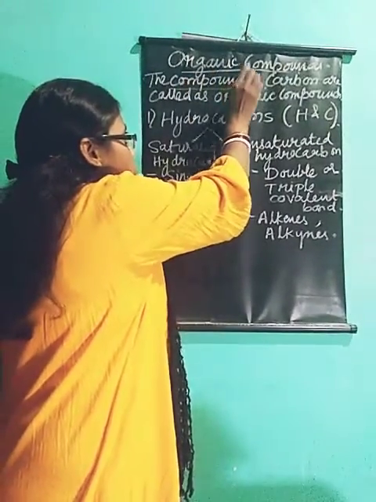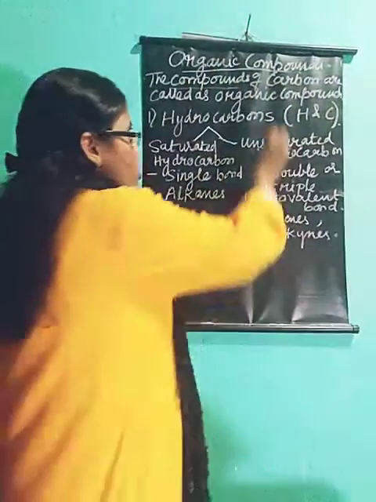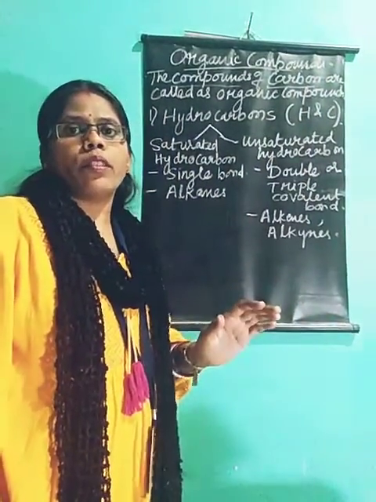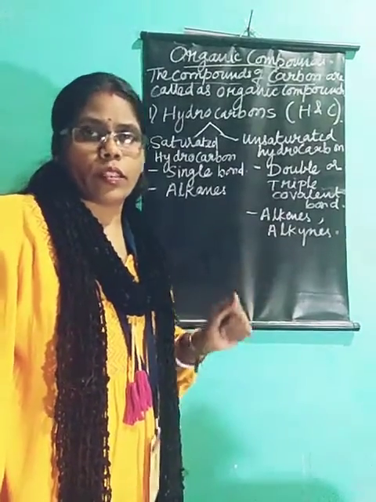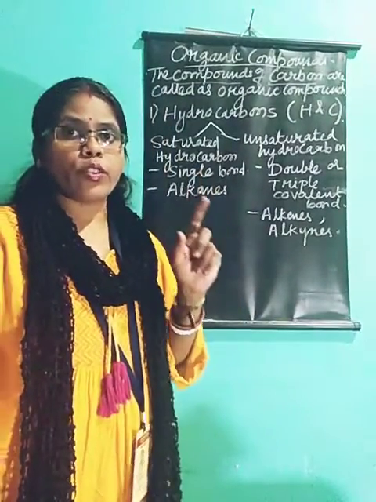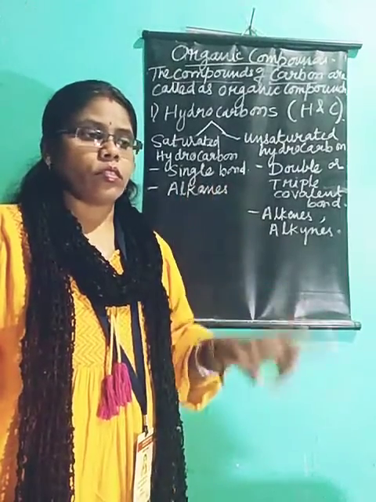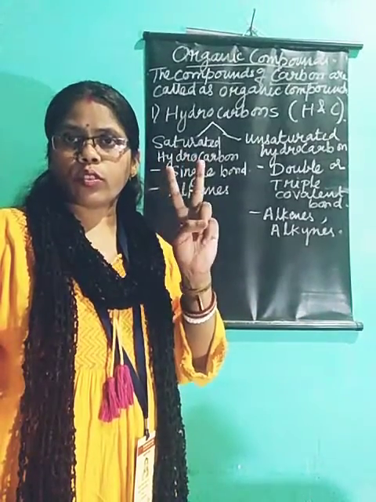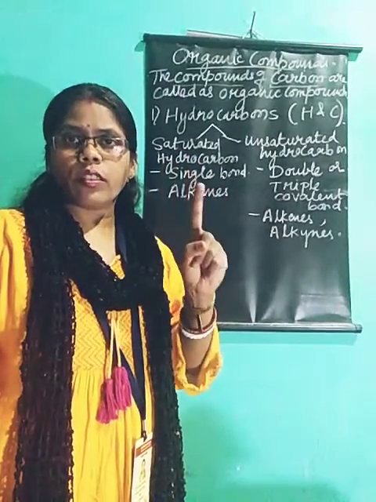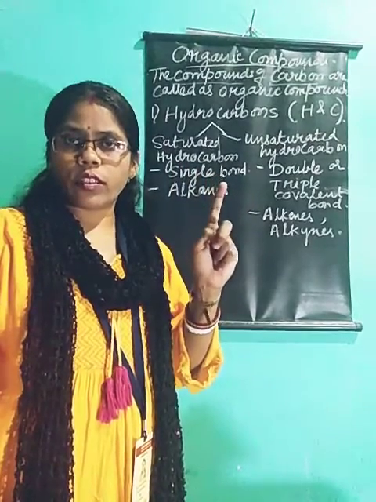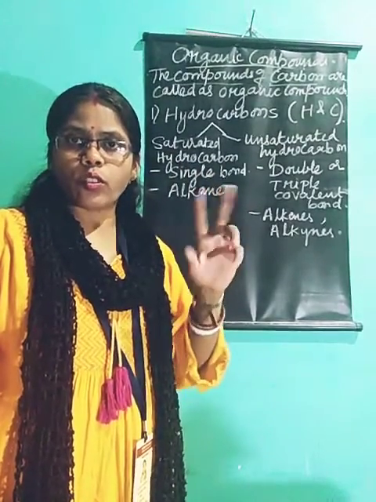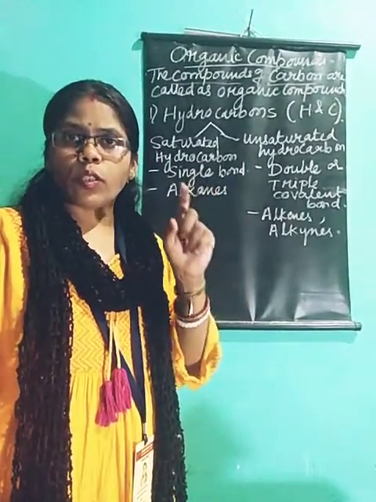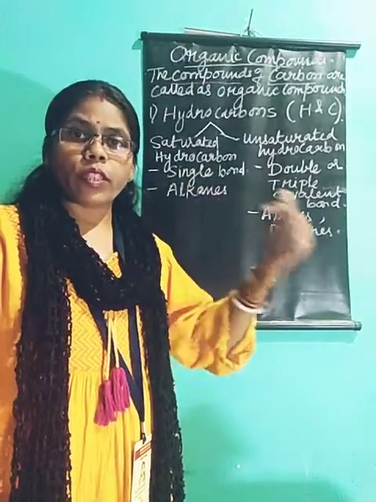Organic compounds are the compounds of carbon. All the compounds of carbon are called organic compounds. I told you carbon has a very special property: it can make a huge number of compounds. Two special unique features of carbon are first tetravalency and second catenation. Tetravalency, that is its valency is 4, due to which it combines with different other elements to make covalent bonds and make various compounds.